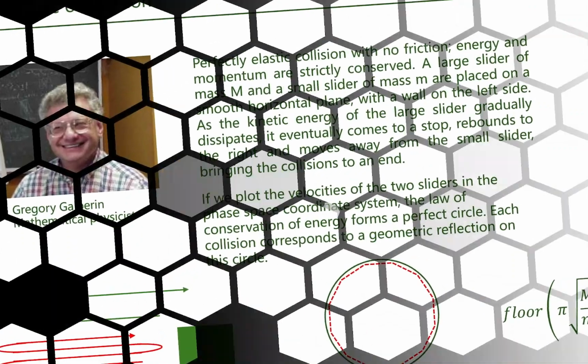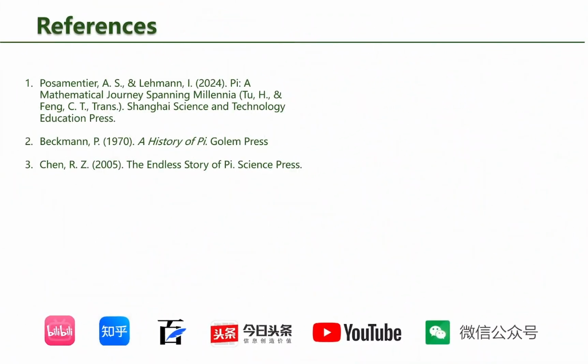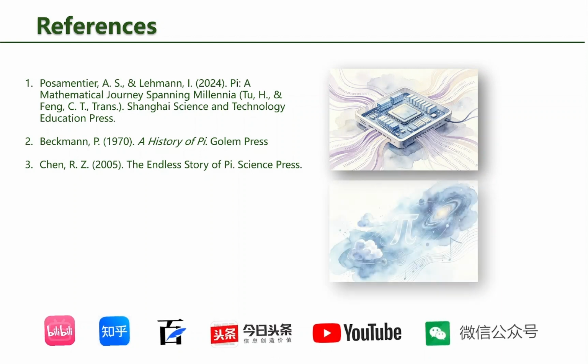Some may wonder, even for measuring the circumference of the observable universe down to the scale of atoms, we only need the first 40 decimal places of pi. Why spend so much electricity calculating trillions of digits? In engineering, computing pi serves as an ultimate stress test for supercomputers, helping evaluate performance and detect hidden hardware bugs. A machine that calculates billions of pi digits flawlessly guarantees stable CPU, memory, and cache performance. Philosophically, this pursuit reflects humanity's innate urge to explore the unknown. Pi is far more than a property of circles, it is deeply embedded in the fundamental rules governing our universe.